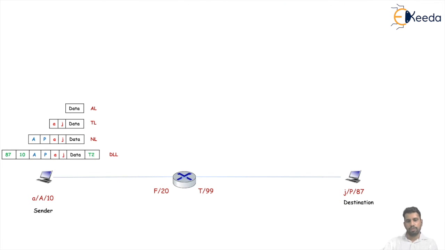If this packet or frame propagates in this LAN 1, but no one finds a match with the physical address 87, all the nodes drop the packet.